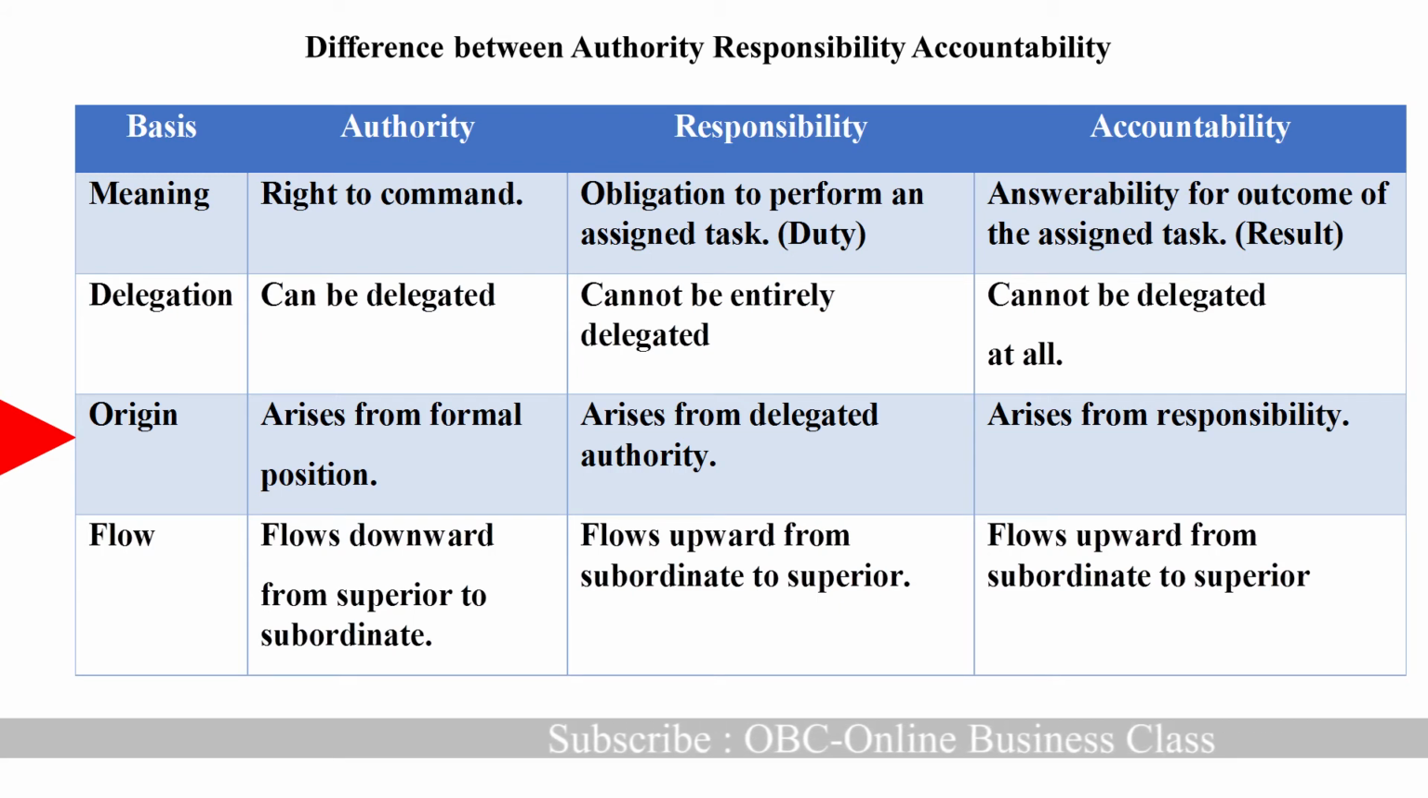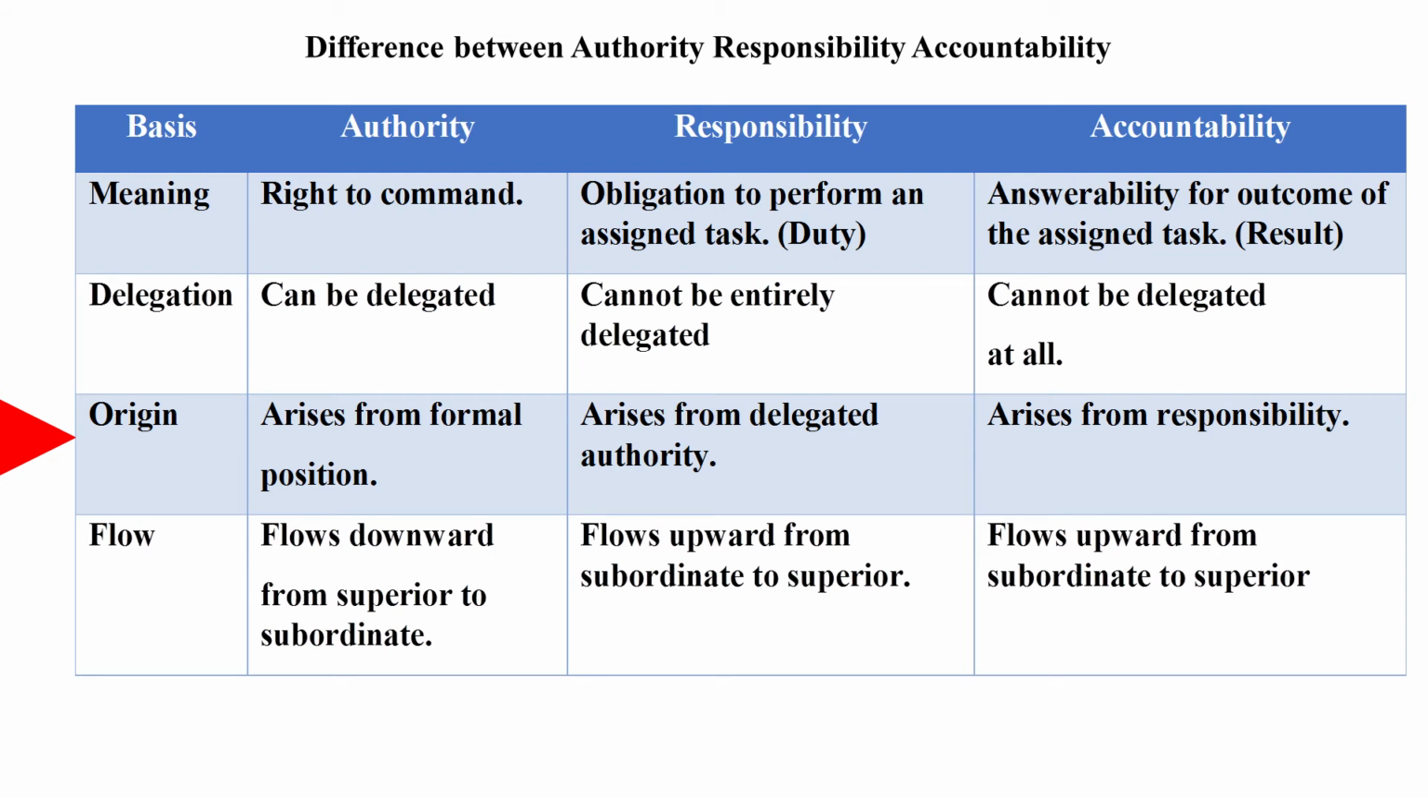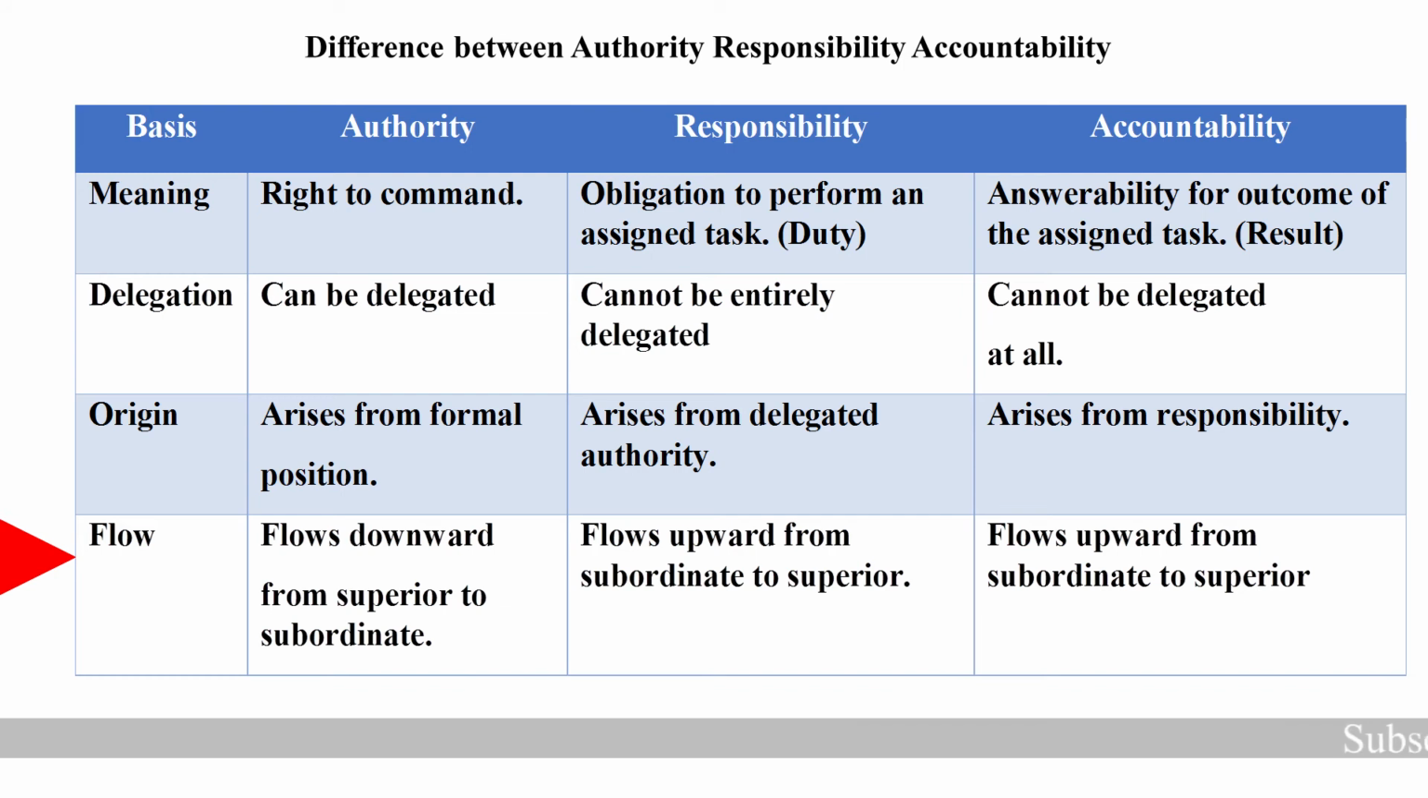Accountability arises from responsibility. When you take a responsibility, automatically it creates accountability. Next is flow. How does it flow? Authority flows downwards from the superior to subordinates, but responsibility flows upwards from subordinate to superior. Accountability also flows upwards from subordinate to superior.